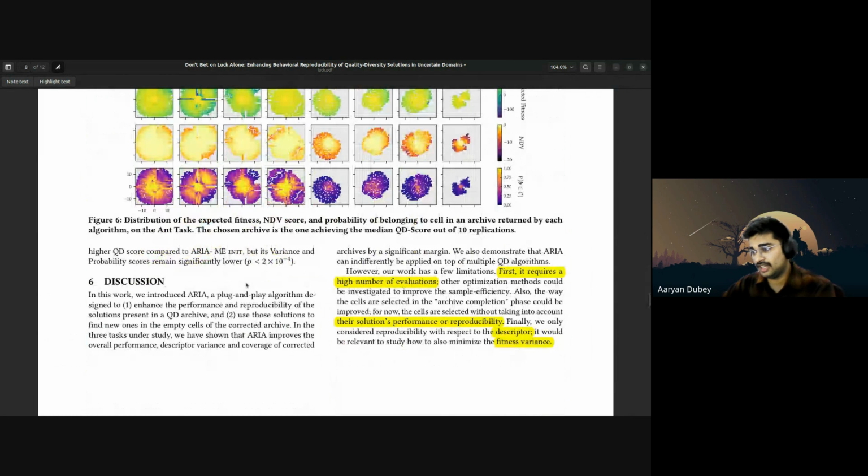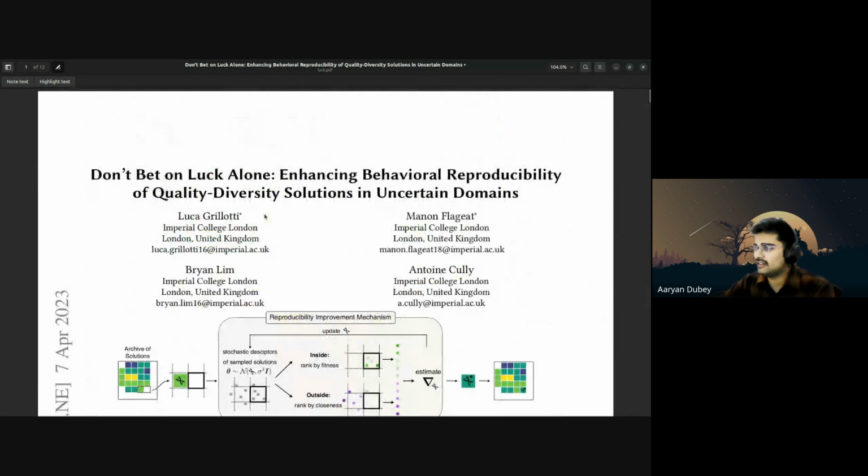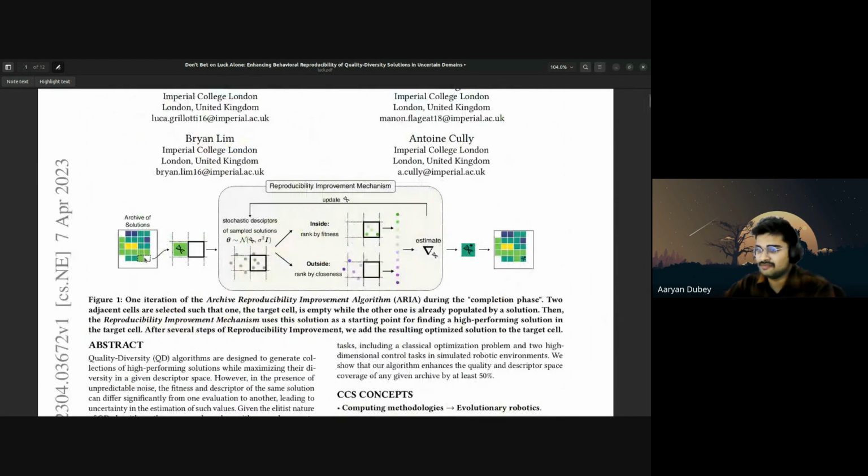But yeah, in the discussion, it just says that it requires a high number of evaluations. That makes sense. And it's the only limitation of this particular algorithm. It also says that cells selected in the archive completion phase could be improved. For now, cells are selected without taking into account their solution performance or reproducibility. Yeah, like currently we are just taking the adjacent cell. Maybe this cell could be compared with the mean cell or things like that, or any other cell that could be empty would be much more useful than going for the adjacent cell.